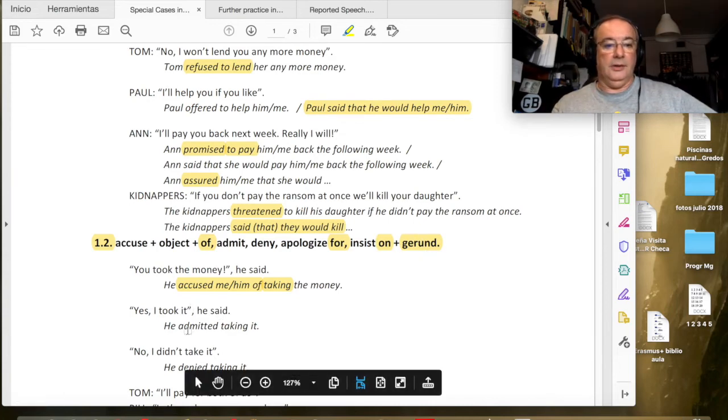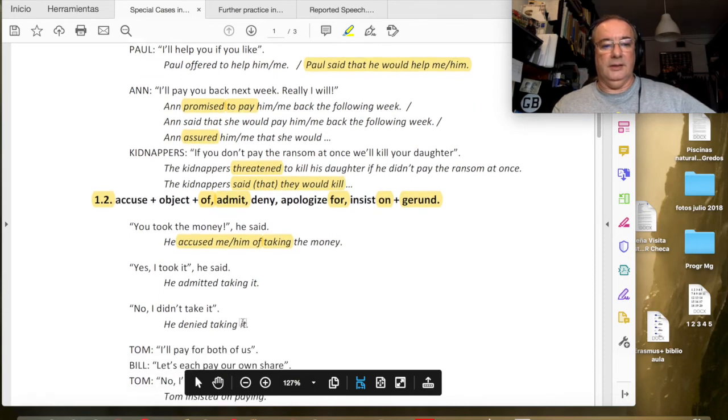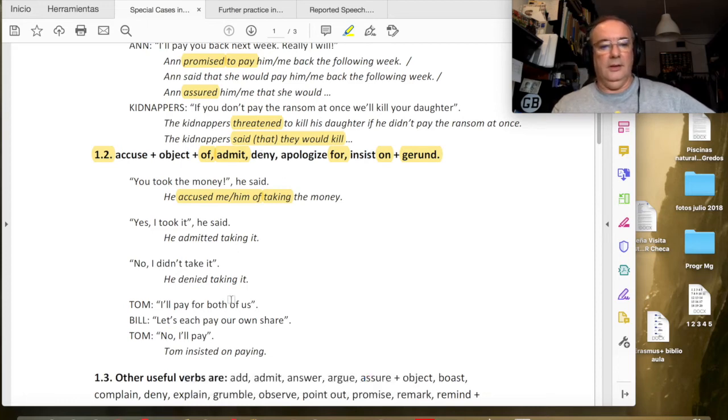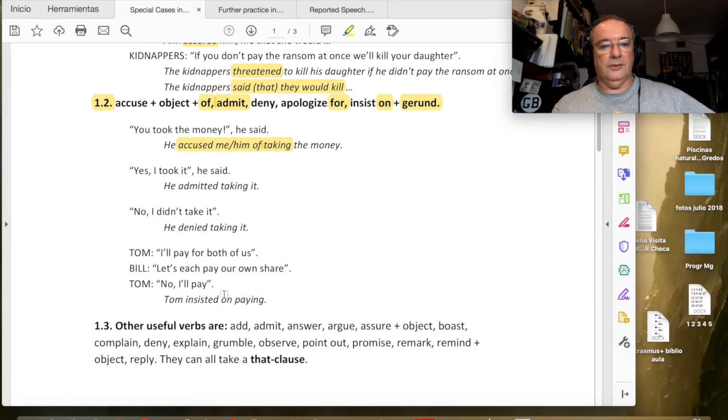Yes, I took it. He admitted taking the money. He admitted taking it. No, I didn't take it. He denied taking the money. Admit, deny. I'll pay for both of us. Insisted on paying. Let's each pay our own share. No, I pay. He's insisting. So Tom insisted on paying, right?